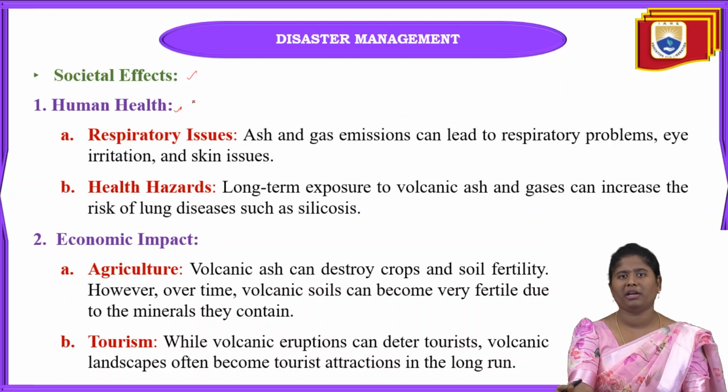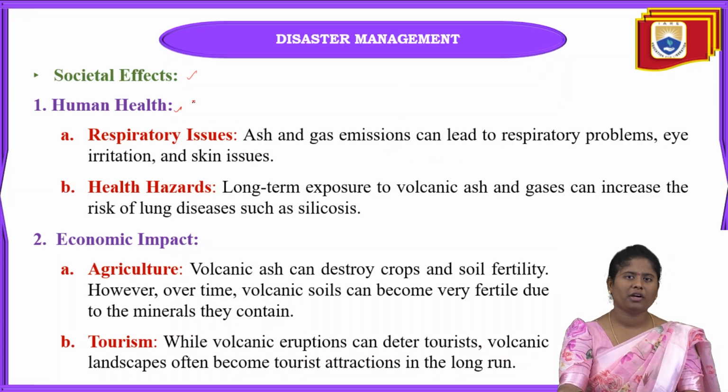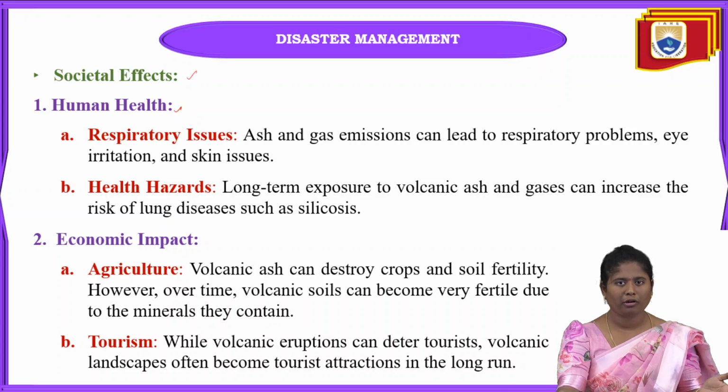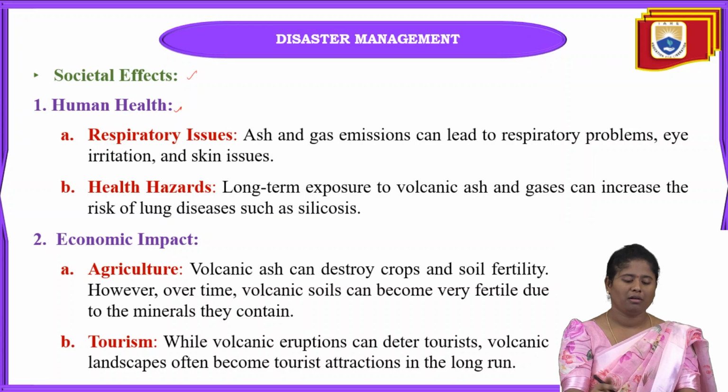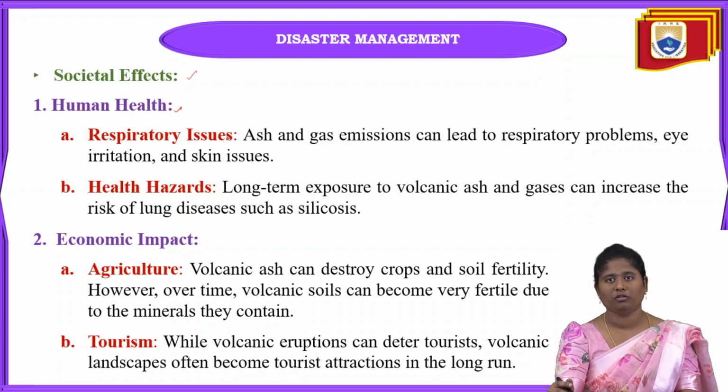First one is human health. At the time of or after the volcanic eruption, first one is respiratory issues. When the eruption takes place, so much volcanic ash and gases are directly emitted into the atmosphere, like carbon dioxide and sulfur dioxide.